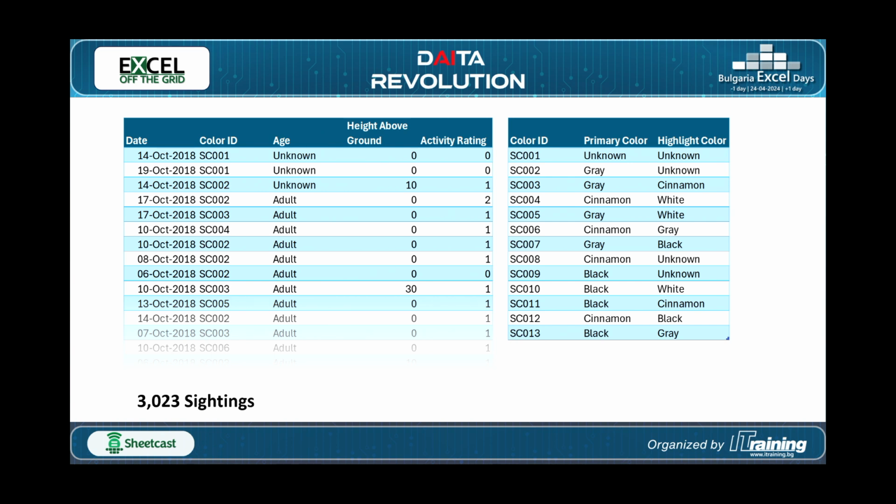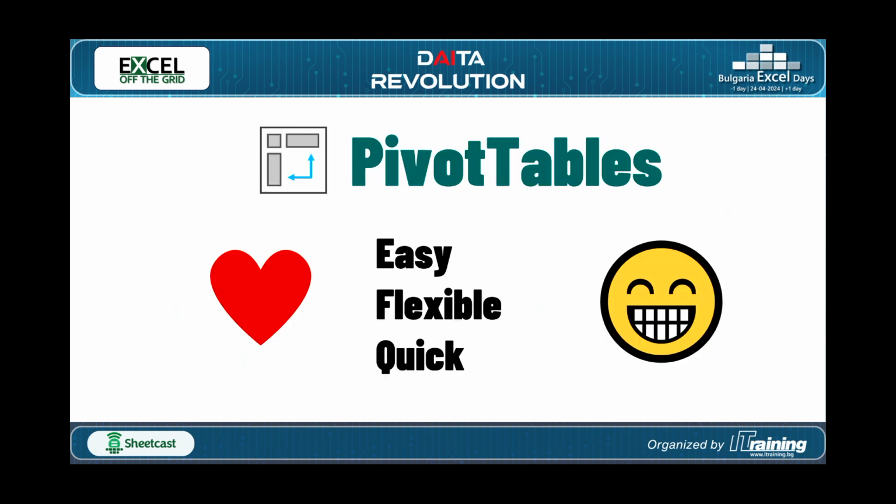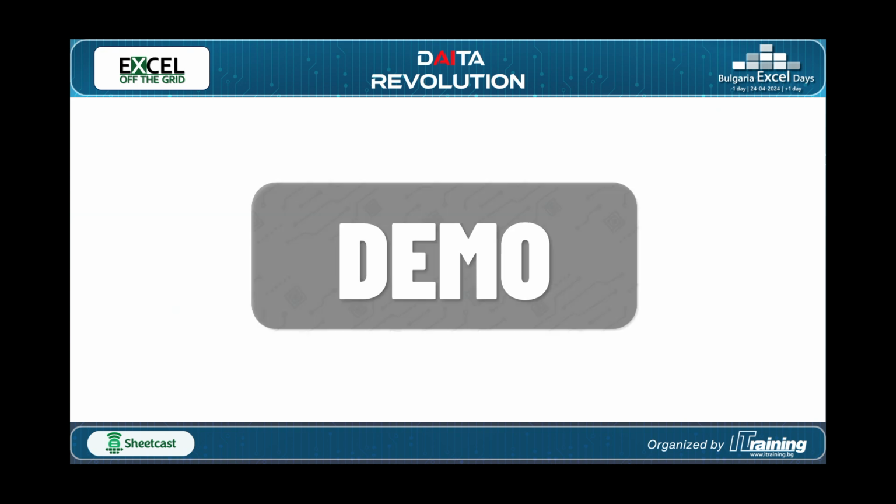Now, we've got our data. Where are we going to turn? We've got 3,023 sightings. Let's turn to a pivot table. We all love pivot tables. Look, I've even put a heart on the screen. They're easy, they're flexible. I've got a smiley face over here. Look at that. We love pivot tables. So let's go take a look.